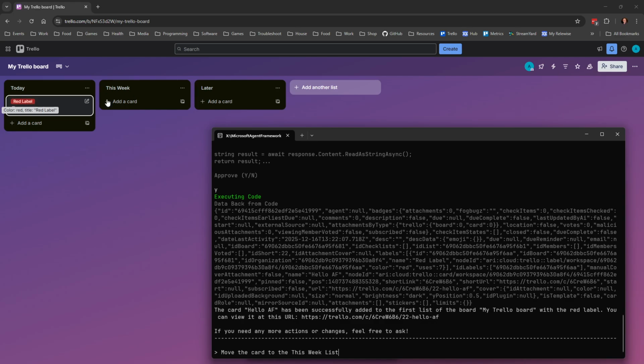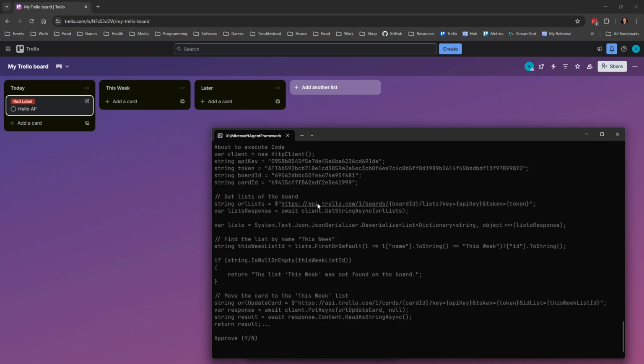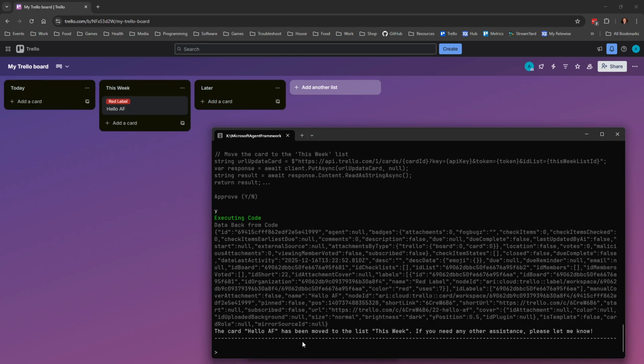And let's end by saying move the card to the this week list, which is over here. So I want to move this over here. In order to do that, it needs to do a put. So it's taking the thing, that makes sense. Getting the lists. And it's making an update URL with the put async, and we want to approve that. And it has moved the card.